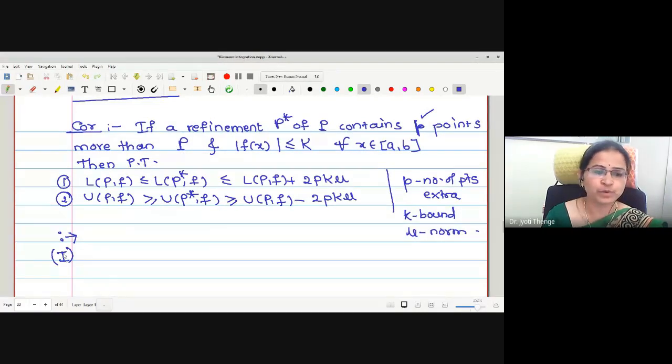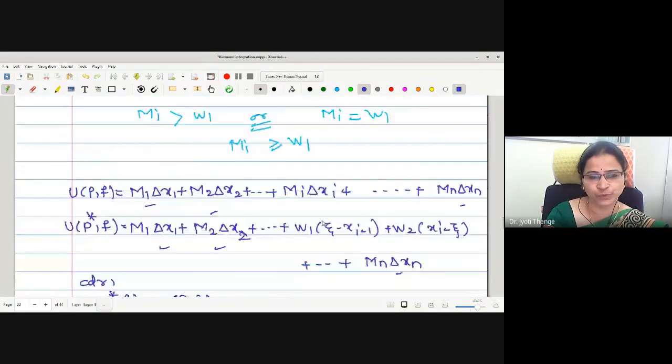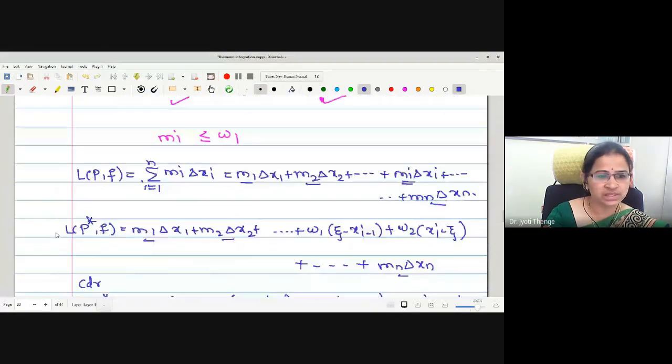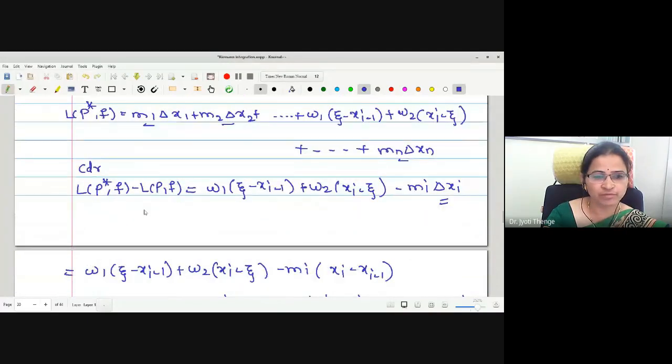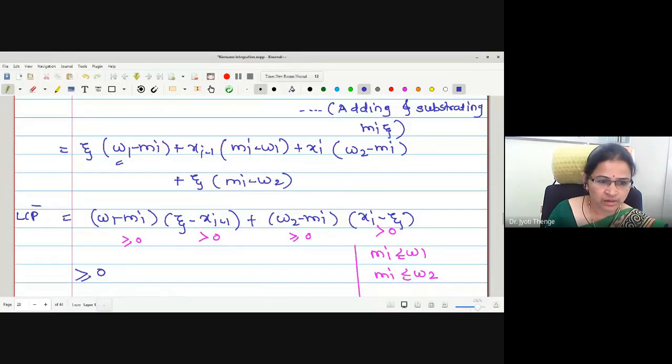Now we will prove the first statement. No need to prove the left part of the inequality. Therefore, we are focusing only on proving the right part of the inequality. As it is a corollary of the theorem, we should use the theorem. In the theorem itself, we have proved that L(P*, f) minus L(P, f) is some quantity. We will just recall what quantity we have proved. Focus on this. What is the left hand side here? L(P*, f) minus L(P, f).